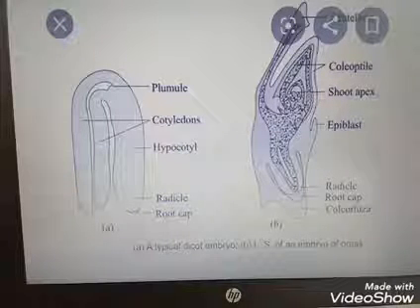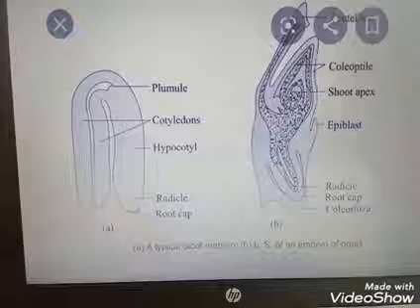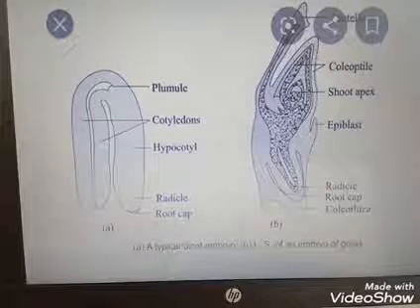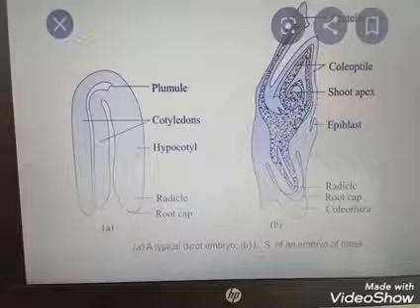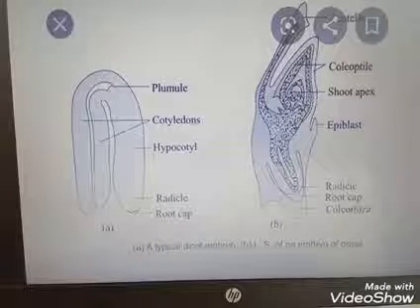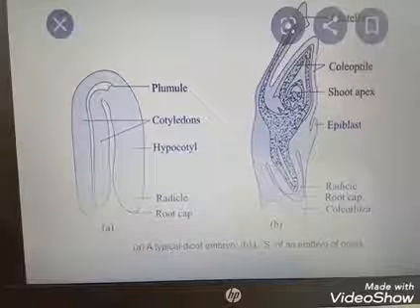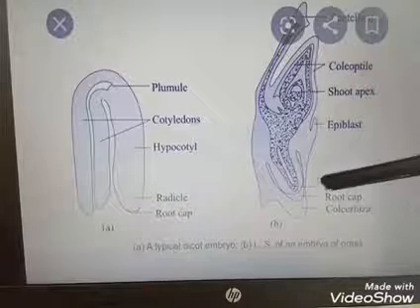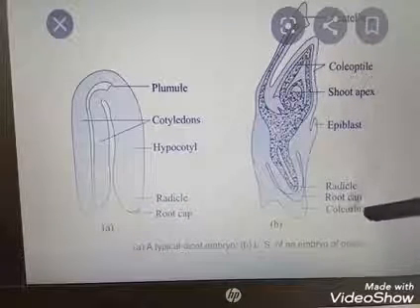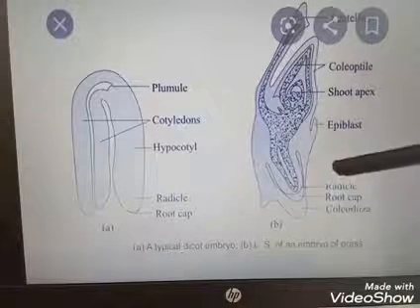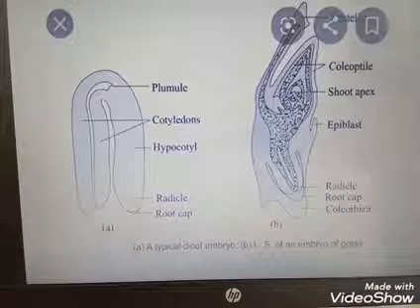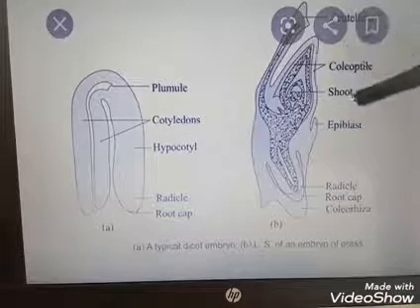I think you know the features of monocot plants. Again I am telling, a typical monocot embryo possesses one cotyledon. The grass family is an example for monocotyledon. At the lower end of the embryonal axis is the radicle, having root cap and coleorhiza. Coleorhiza is an undifferentiated sheath, and above it is the coleoptile and shoot apex portion.